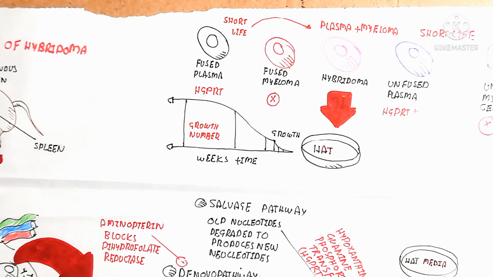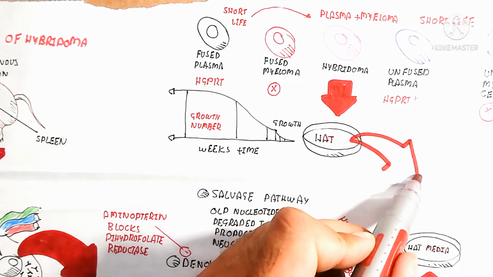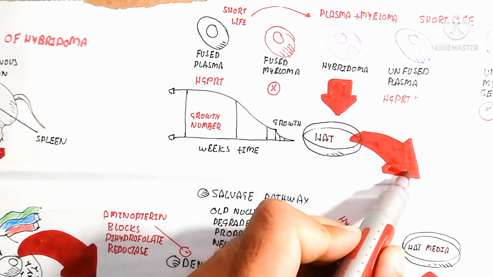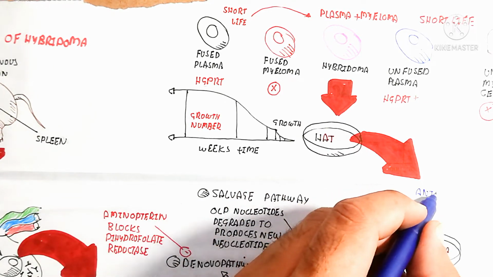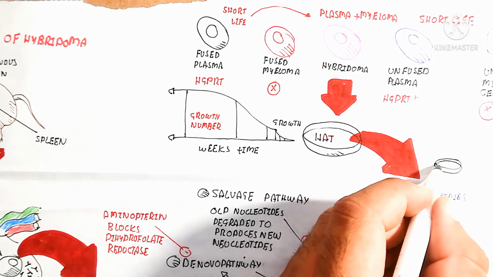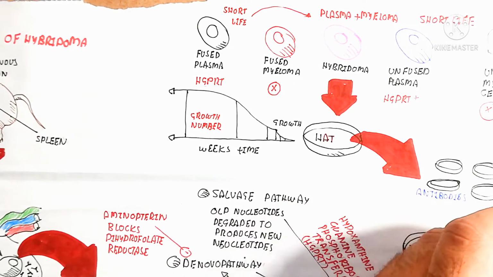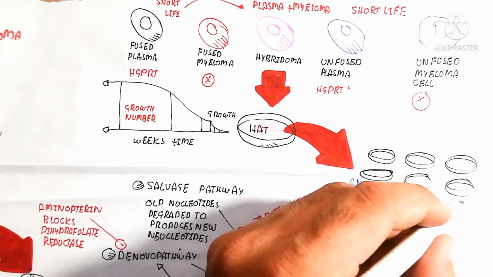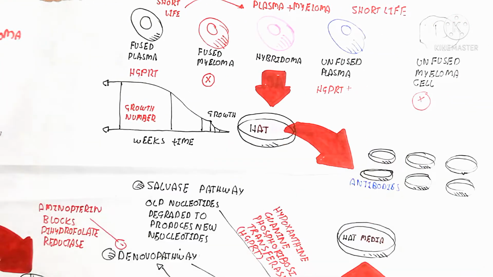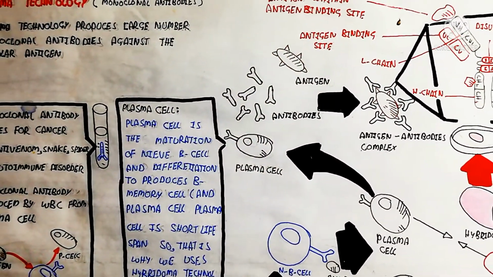The hybridoma cell contains plasma plus myeloma cell, so HGPRT is present, which means the salvage pathway will occur. So the HAT media produces rapid growth, and we can separate the antibodies from the hybridoma cell to recognize the specific antibody.